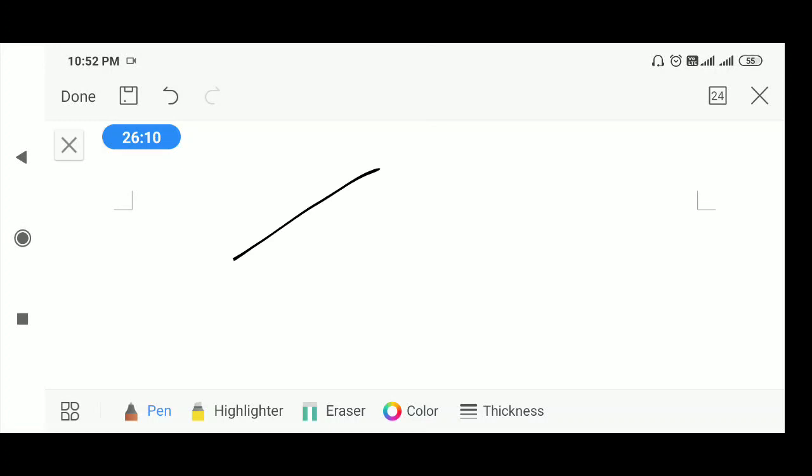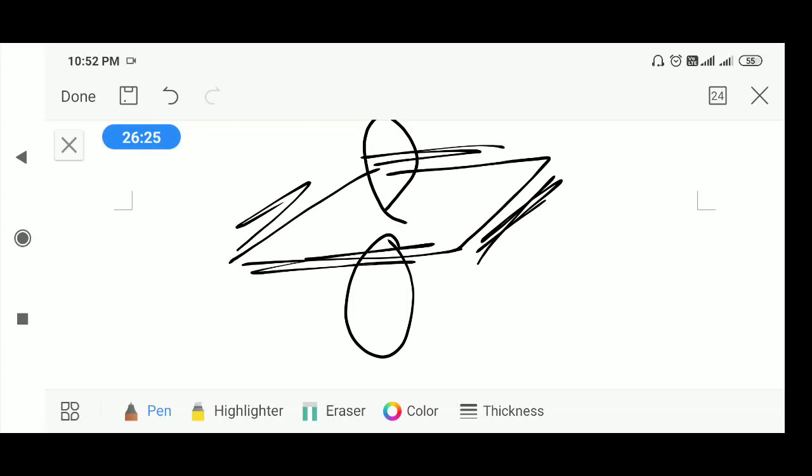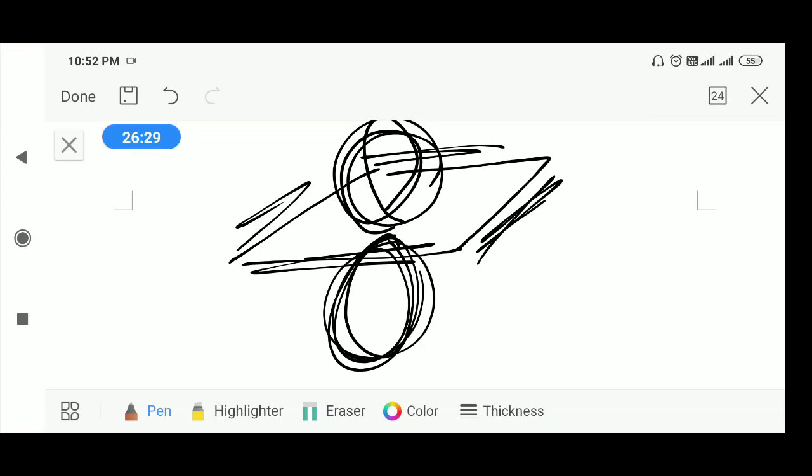Let's say this is the plane of the antenna array. This is the narrow side, whereas above and below is the broader side. If the radiation is more on the broader side, then that is called a broadside array.